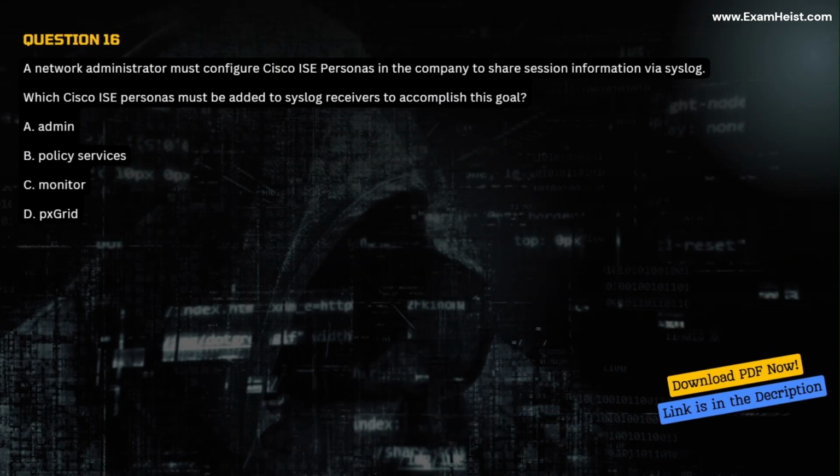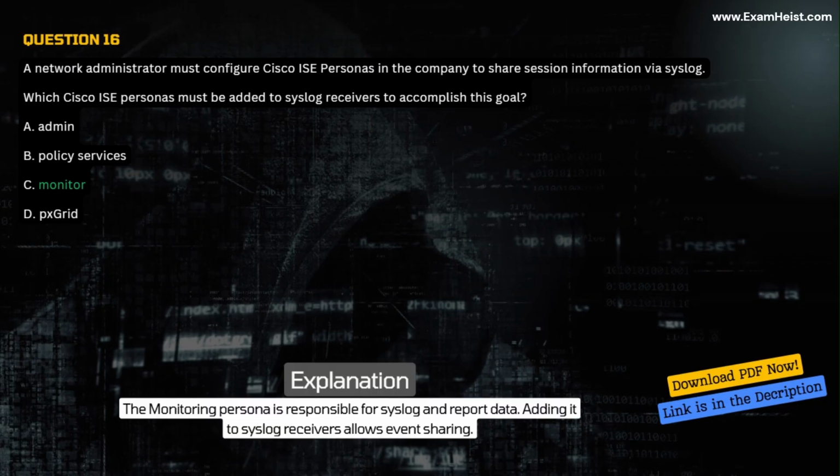Question 16. A network administrator must configure Cisco ISE personas in the company to share session information via syslog. Which Cisco ISE personas must be added to syslog receivers to accomplish this goal? A. Admin. B. Policy services. C. Monitor. D. pxGrid. Correct answer C. Monitor. Explanation. The monitoring persona is responsible for syslog and report data. Adding it to syslog receivers allows event sharing.